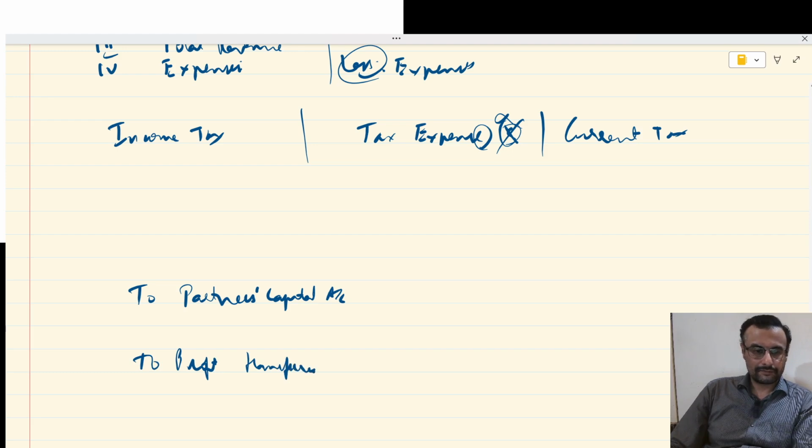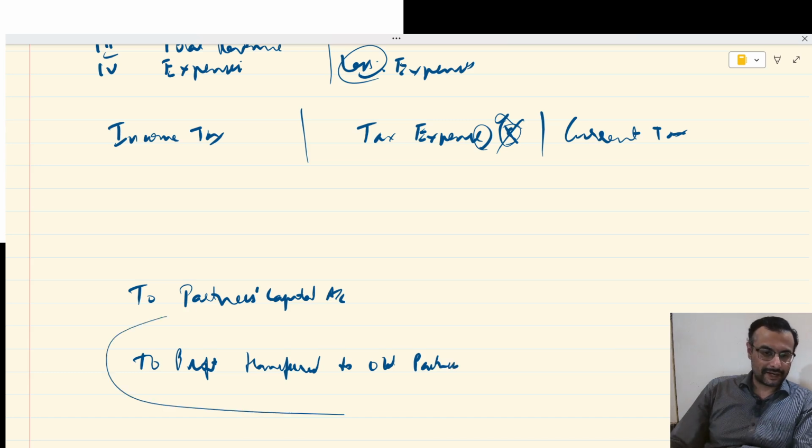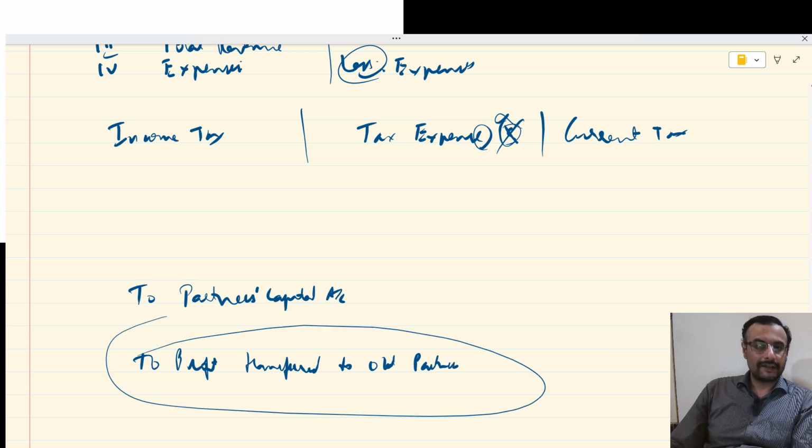transferred to old partners." This is a statement. This is not a ledger account. We are trying to post from one ledger to another ledger. If it is told like this, "to profit transfer to old partners," are we creating another ledger called "to profit transfer to old partners" over there in the revaluation account, and on the debit side to partners capital account? Unnecessarily, don't you think the student's life is made a hell? So please don't do such things. Please write the correct thing. This could be a good narration, but it is definitely not a good posting.